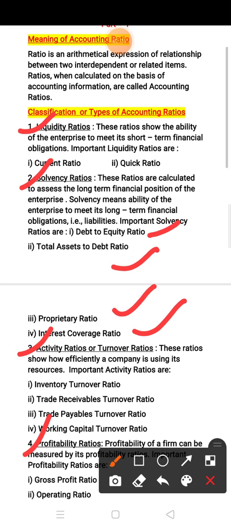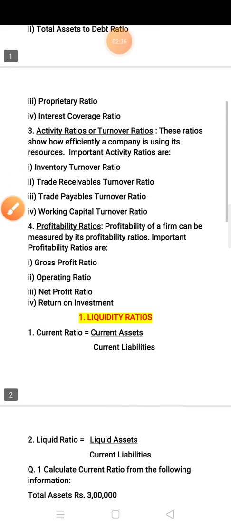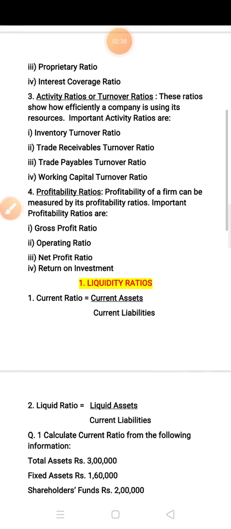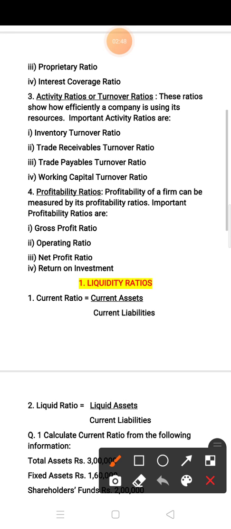The next is activity ratio. Activity ratio, or we can say turnover ratio. These ratios show how efficiently a company is using its resources, and the important activity ratios are: the first is inventory turnover ratio, trade receivable turnover ratio, trade payable turnover ratio and working capital turnover ratio.